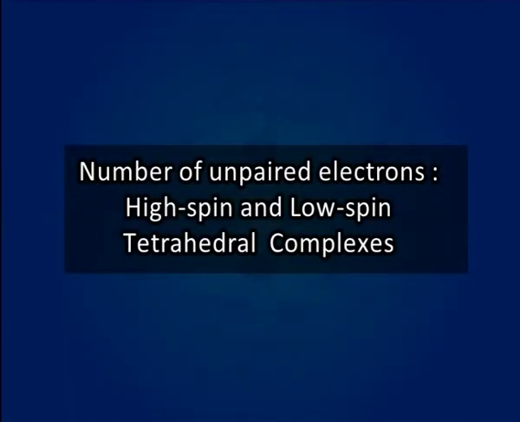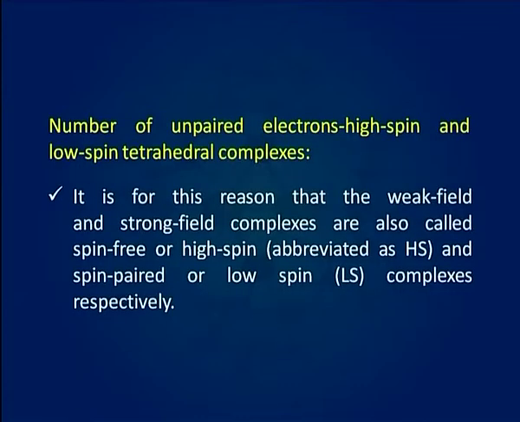As we have discussed in the earlier lecture, for tetrahedral complexes, weak field complexes of d3, d4, d5 and d6 ions have a greater number of unpaired electrons than those of strong field complexes and are thus with a higher value of spin, which you can denote by capital S. It is for this reason that the weak field and strong field complexes are also called spin free or high spin, and spin paired or low spin complexes respectively.